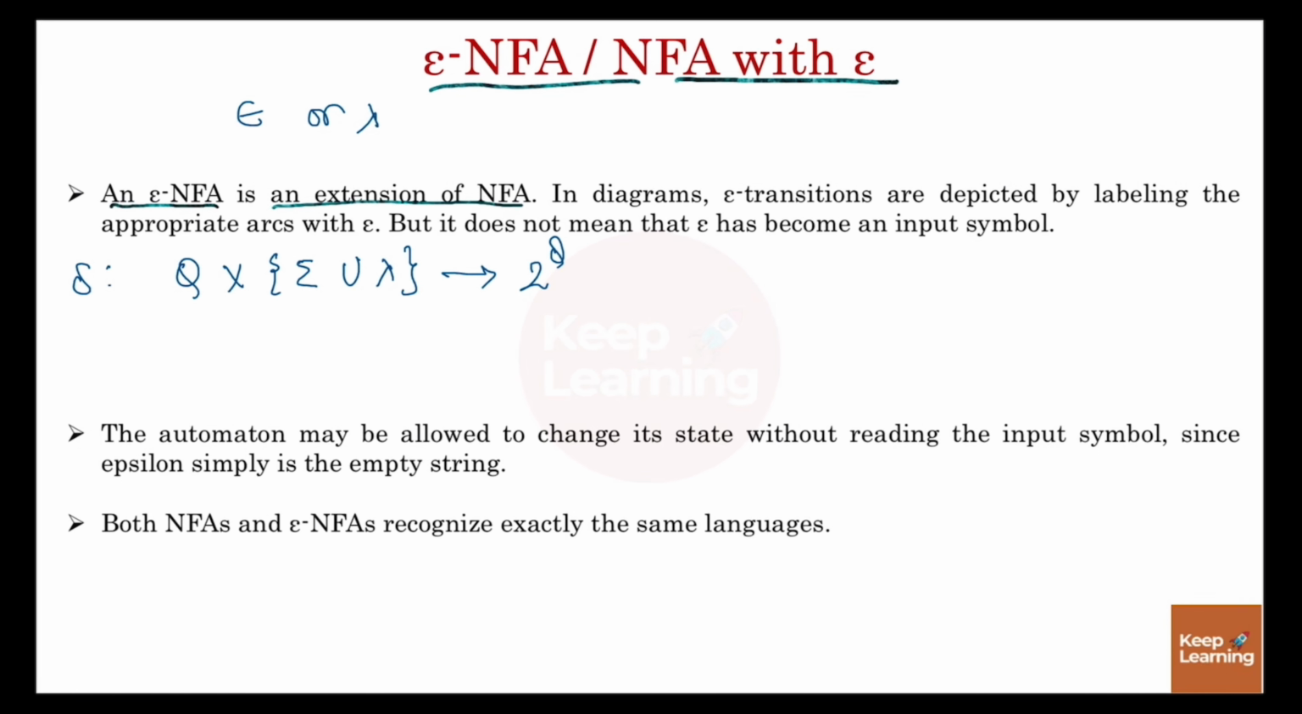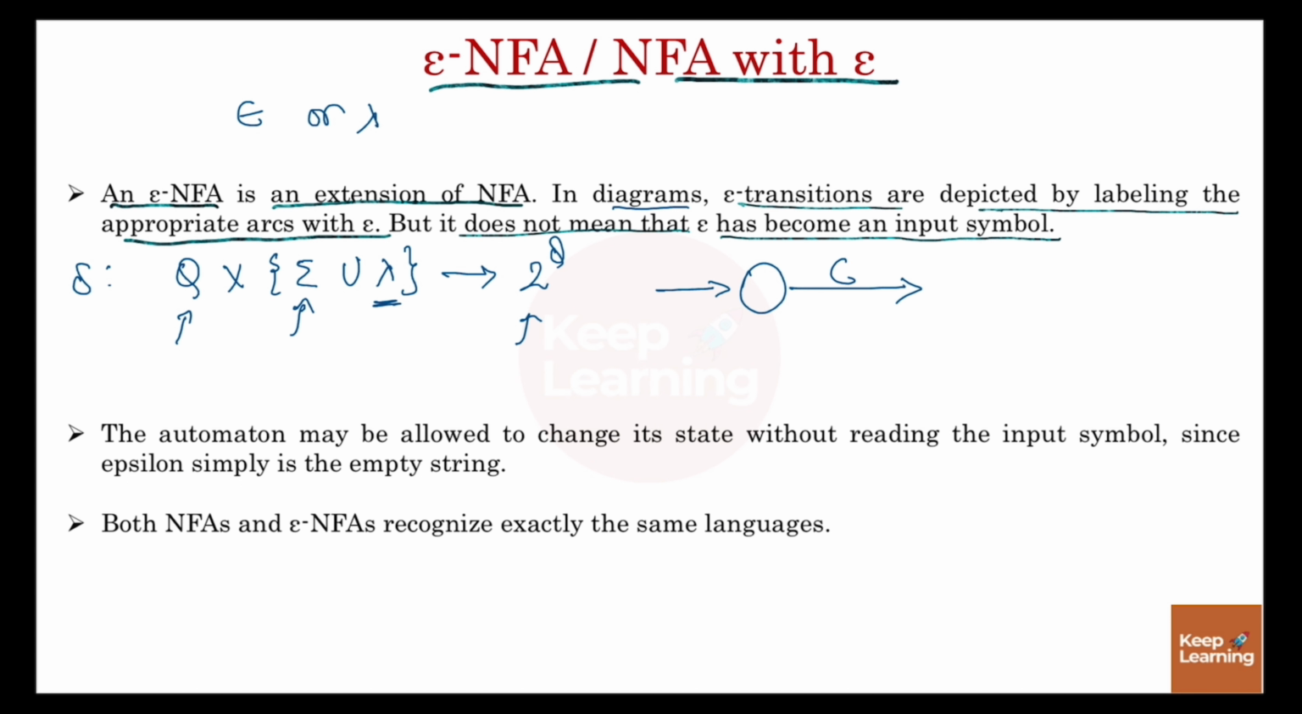And in NFA, from a state by taking an input symbol, you can reach to a number of states. But here you can take the epsilon as well. In diagrams, epsilon transitions are depicted by labeling the appropriate arcs with epsilon. But it doesn't mean that epsilon has become an input symbol. So in diagrams, from a state, by defining the transition of epsilon, you can reach to another state. But it is not our input symbol.